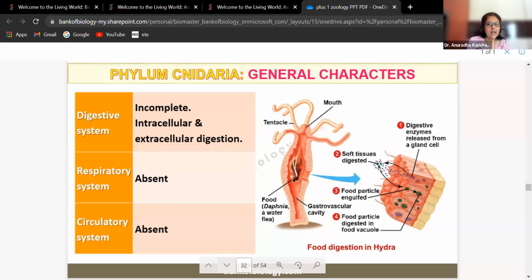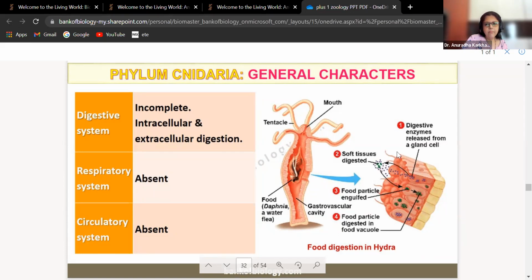Intracellular digestion as well as extracellular digestion. So the digestion could take place inside the cells, or it could take place in the body cavity also. Respiratory system absent. Circulatory system is also absent. Look at this.